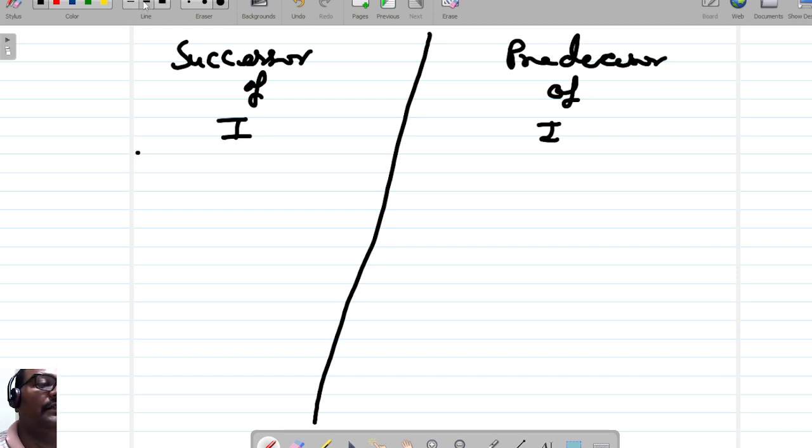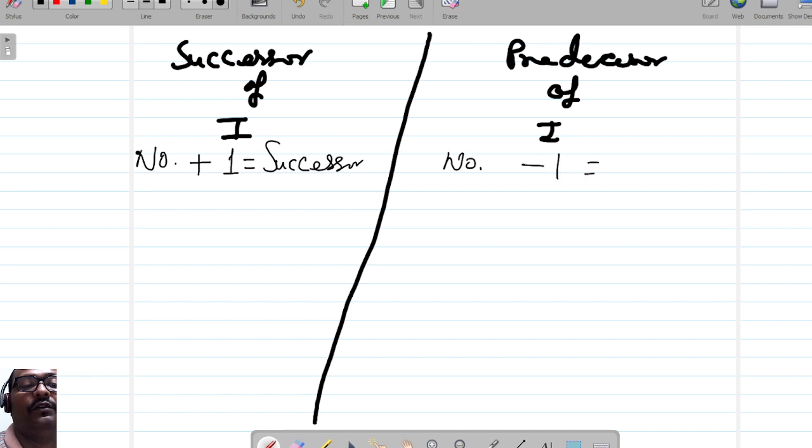Given number plus 1 equal to successor. Number minus 1 equal to predecessor.